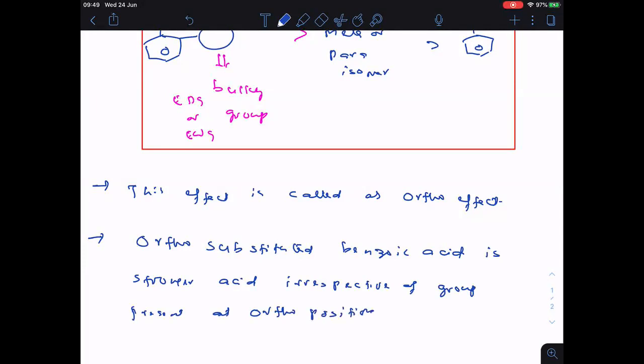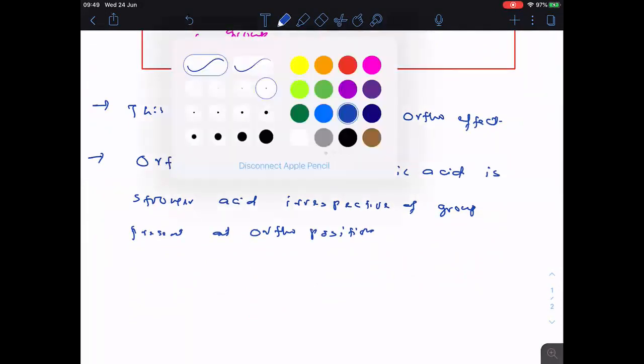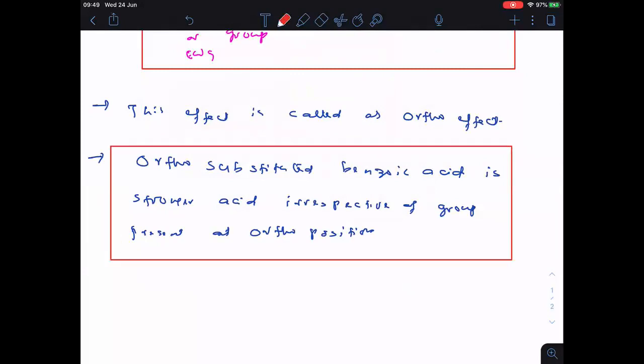Remember everyone, this is the important statement in the ortho effect. Irrespective of group means what? Whether the group is electron donating or electron withdrawing, whatever it may be, it is the stronger acid.